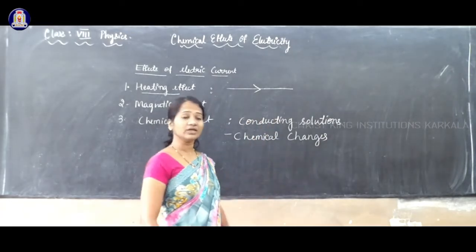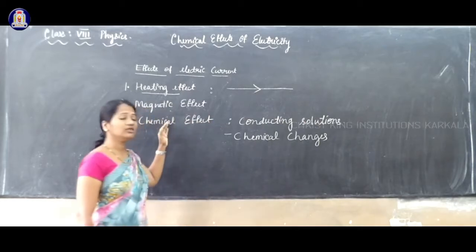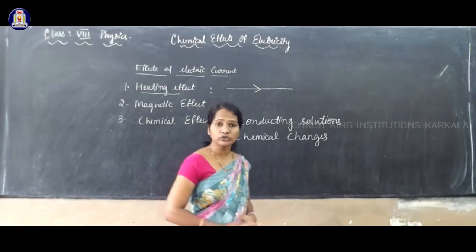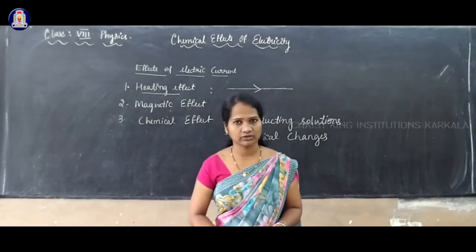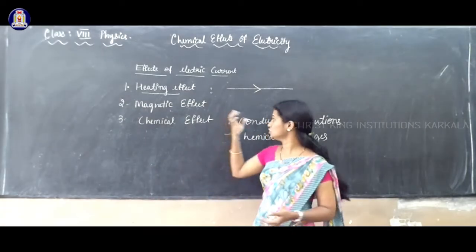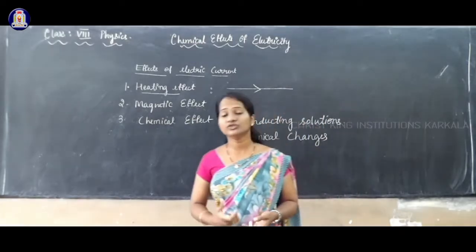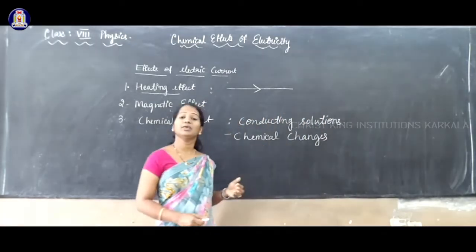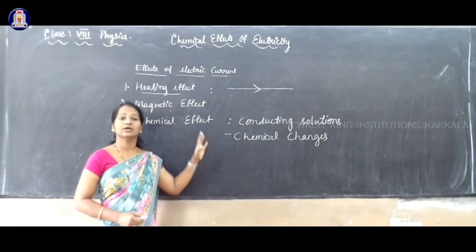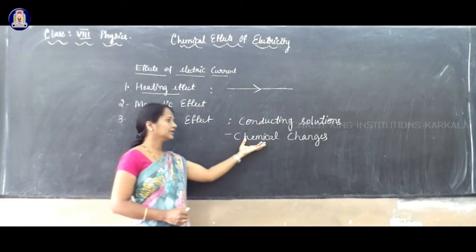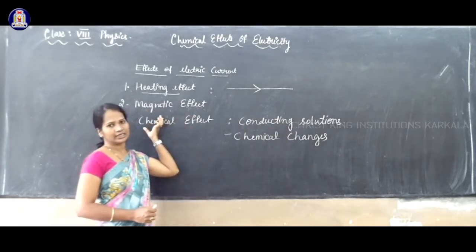So this effect we call chemical effect of electric current. When electricity flows through some conducting solutions, we can see chemical changes in the solution.